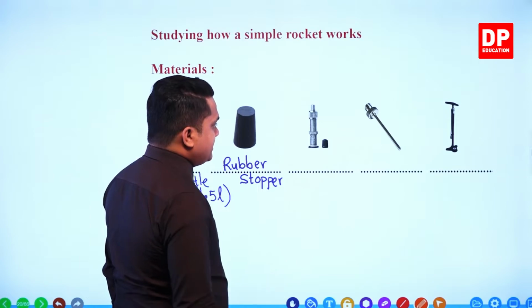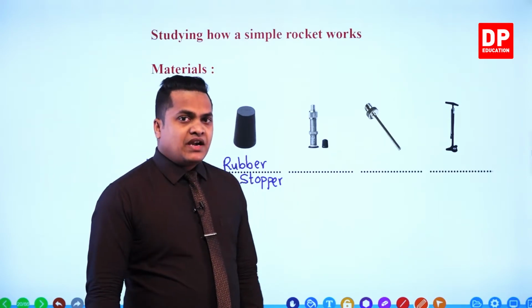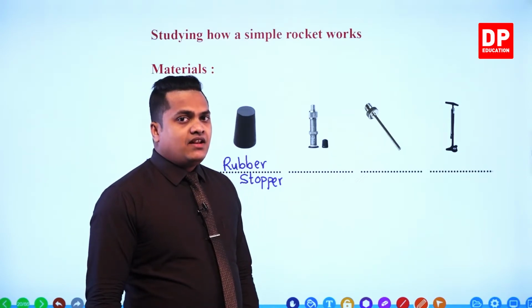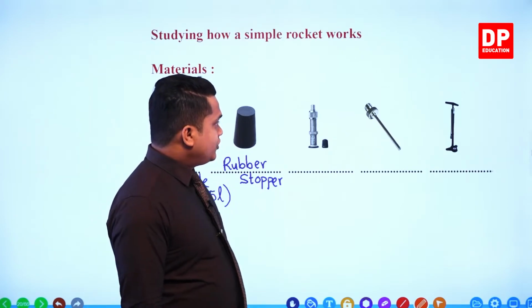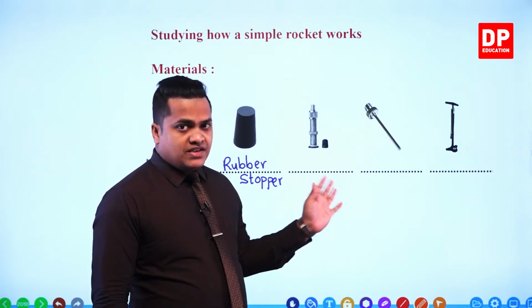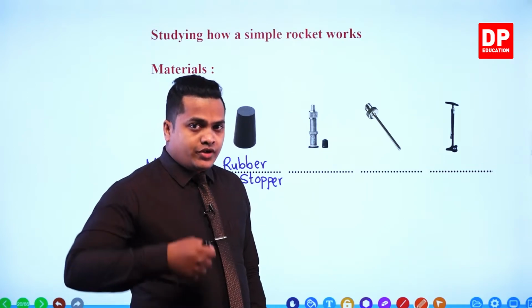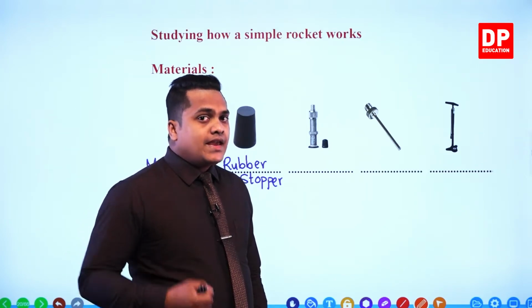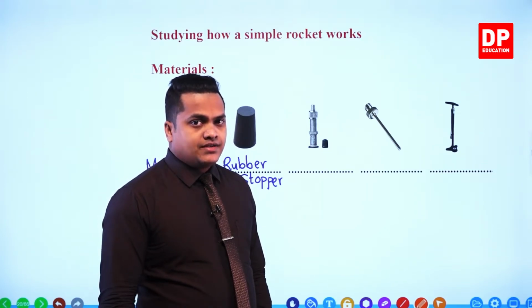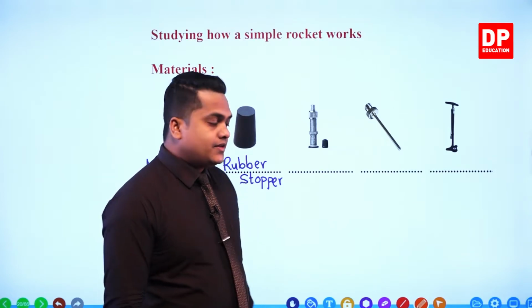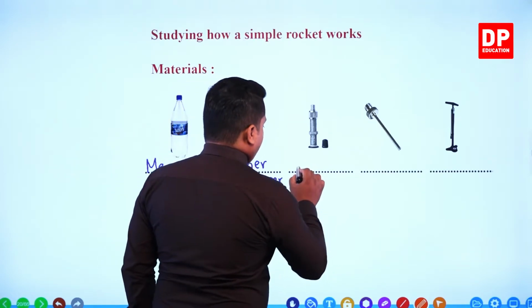Then my dear children, this is the third instrument. This is a bicycle valve, right? Bicycle valve means this is the one through which you pump air into the bicycle tire. Okay.